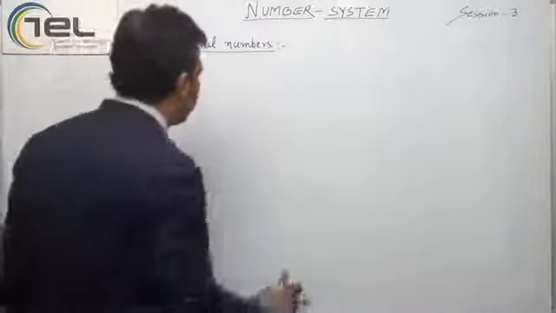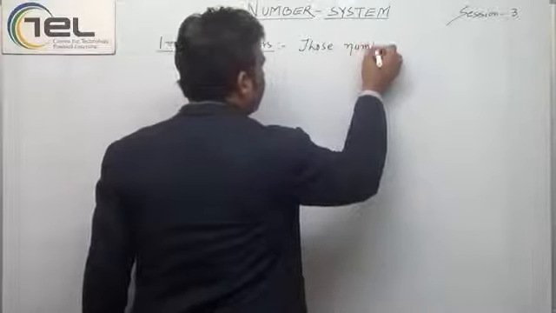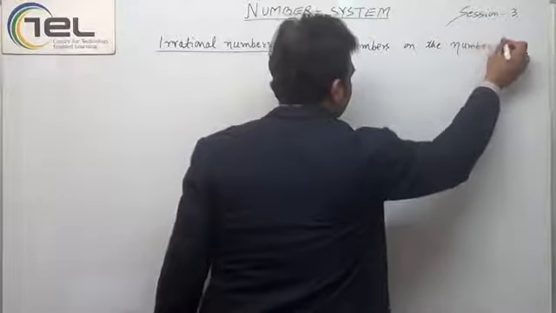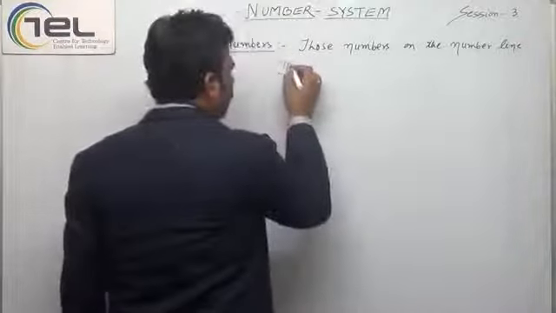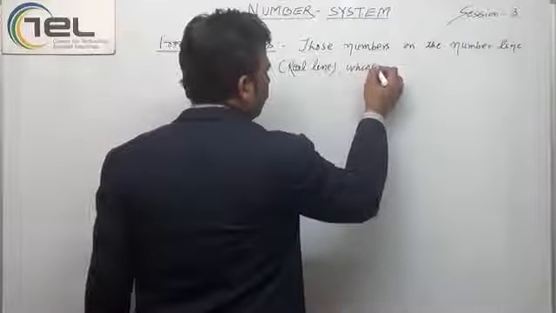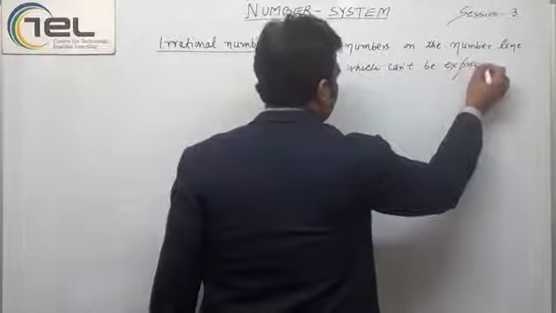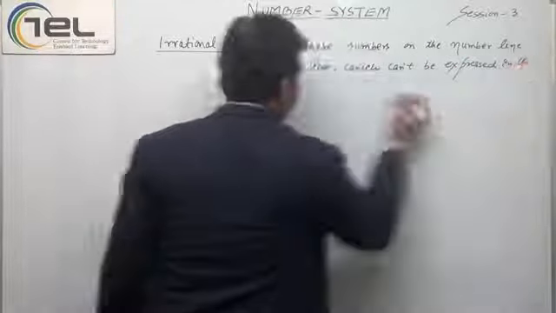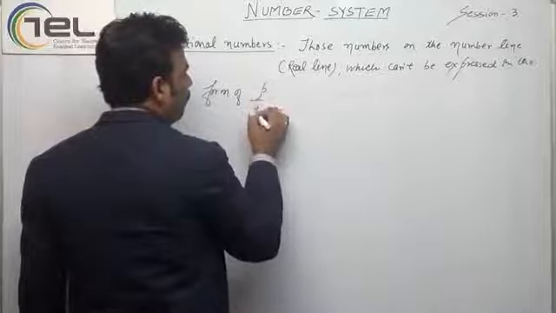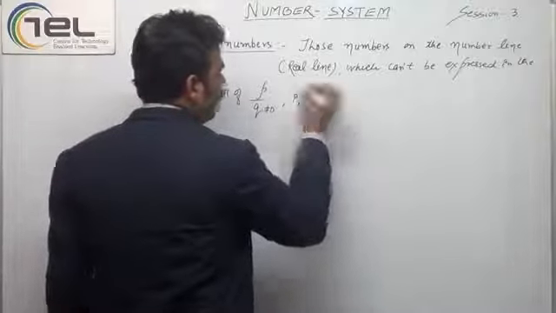We have given these types of numbers a name, which is irrational. So irrational numbers are those numbers on the real number line which can't be expressed in the form of p by q, q not equal to 0, where p and q belong to integers.